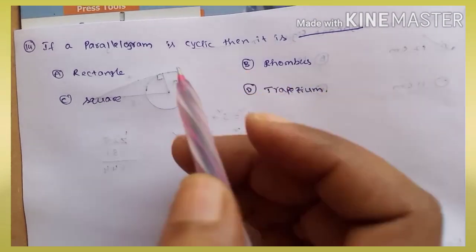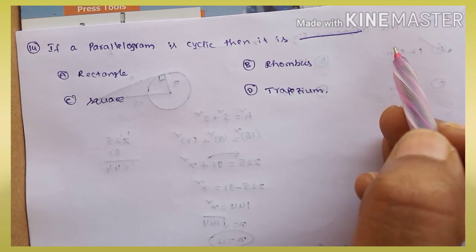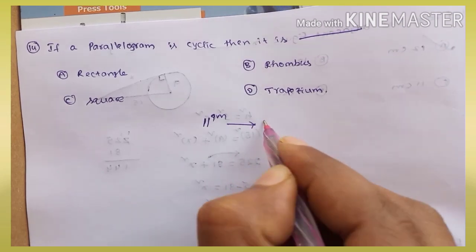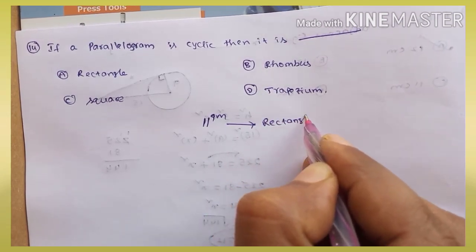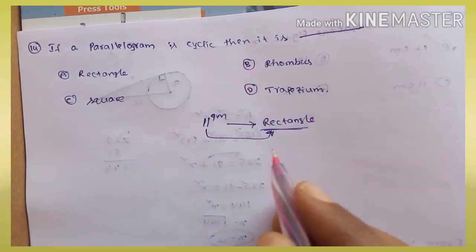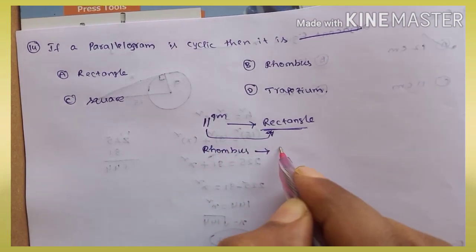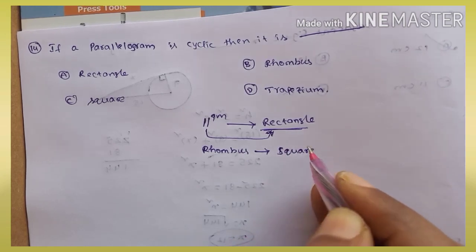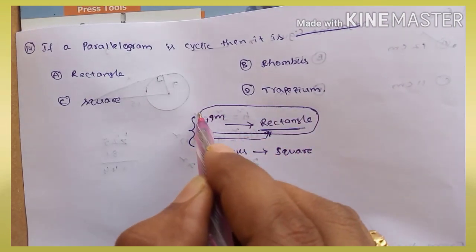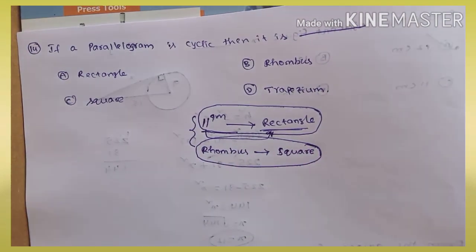Now the question: if a parallelogram is cyclic, then it is dash. If a parallelogram is cyclic, then it is called a rectangle. It changes only the angles. Suppose in a rhombus, if the rhombus is cyclic, then it is called a square. These are the 2 points we have to revise. If a parallelogram is cyclic, then it is called a rectangle. If a rhombus is cyclic, then it is called a square.